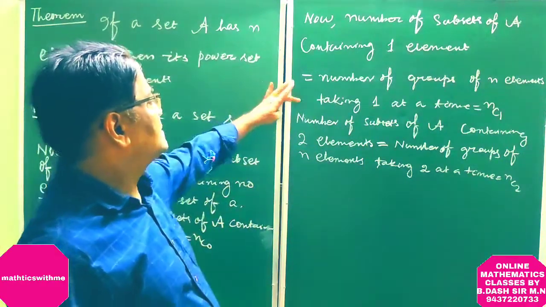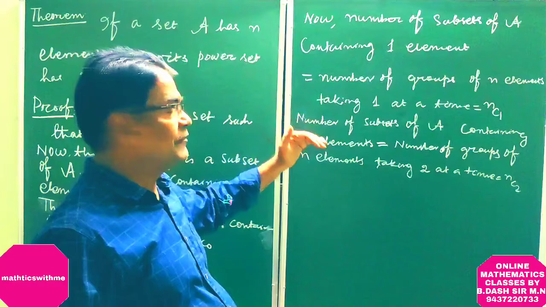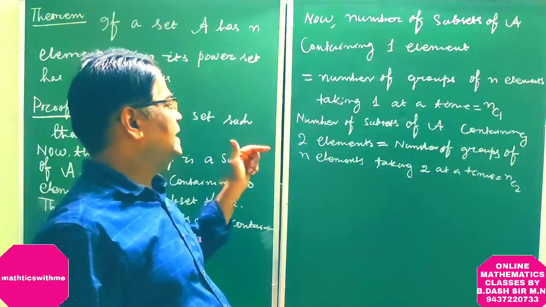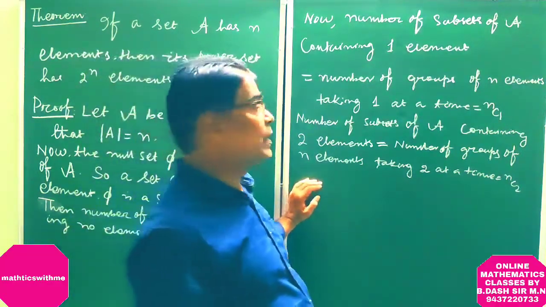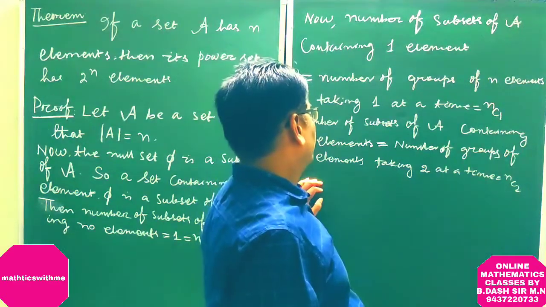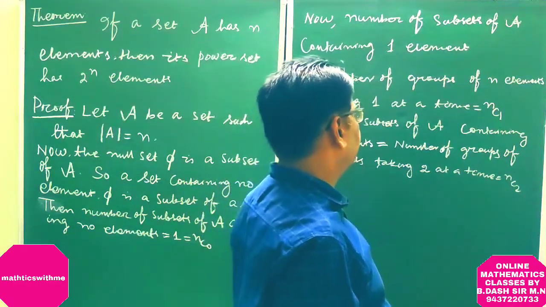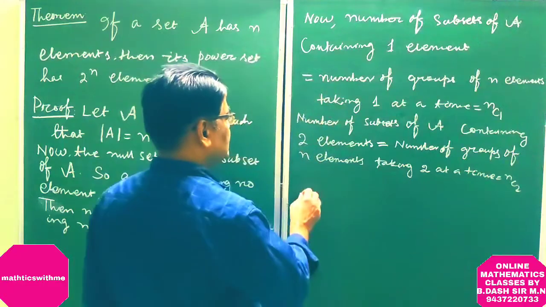So, in a similar manner, the number of subsets of A containing two elements is equal to the number of groups of n elements taking two at a time, which is equal to nC2.